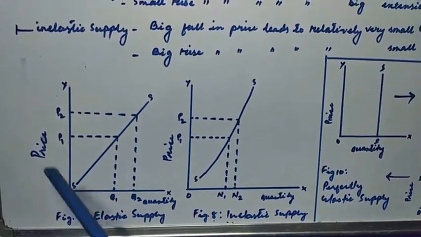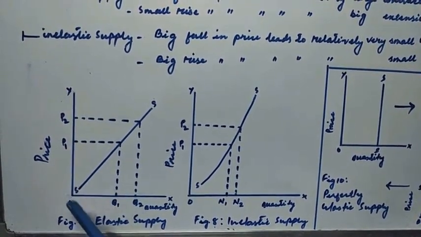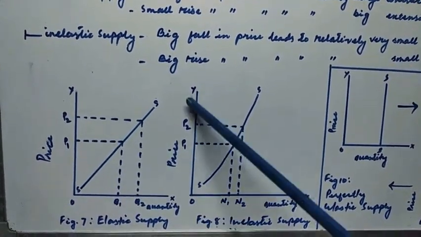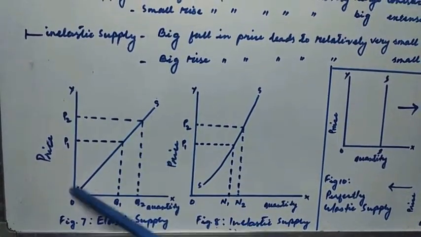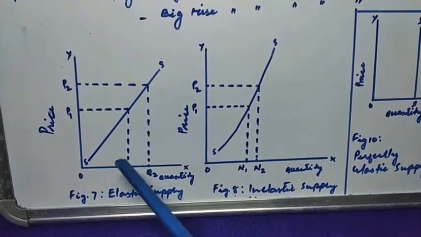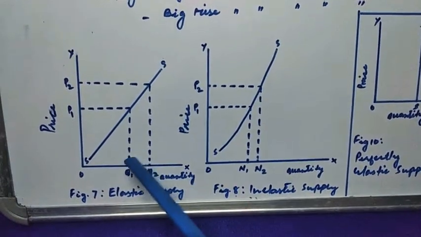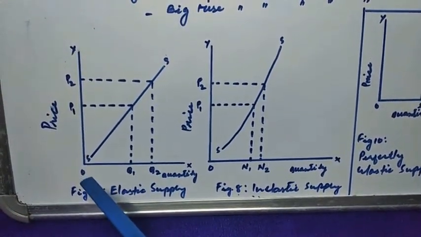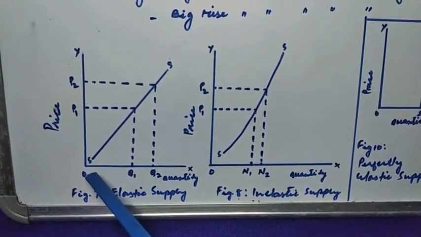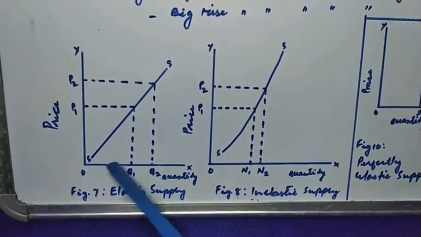Now there is a rise in the prices, so the price has changed from OP1 to OP2. The price has increased by the same amount in both figures. But let us see what the difference in quantity supplied is when the price has increased in both cases. When there is an increase in the price, in figure 7 the quantity supplied has increased from OQ1 to OQ2.